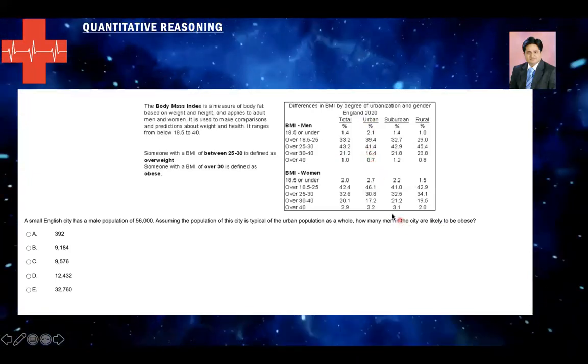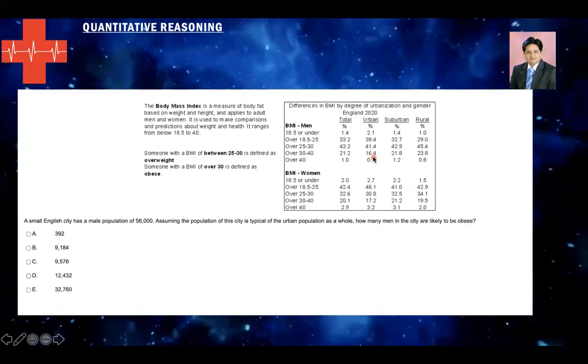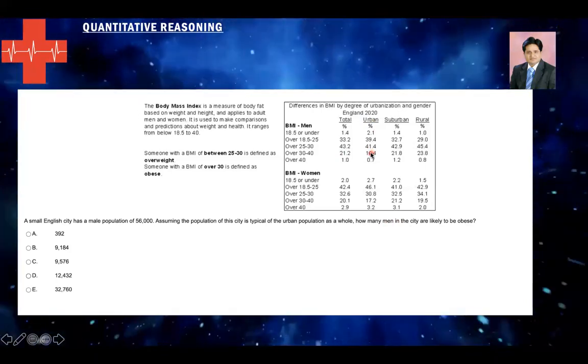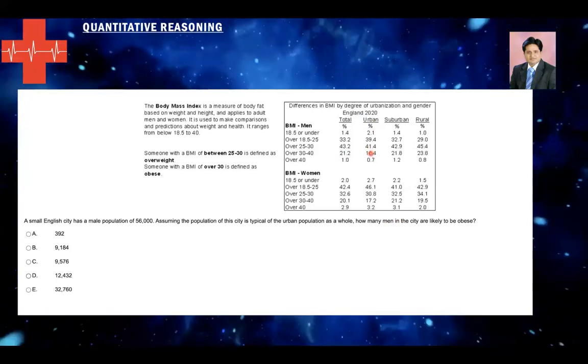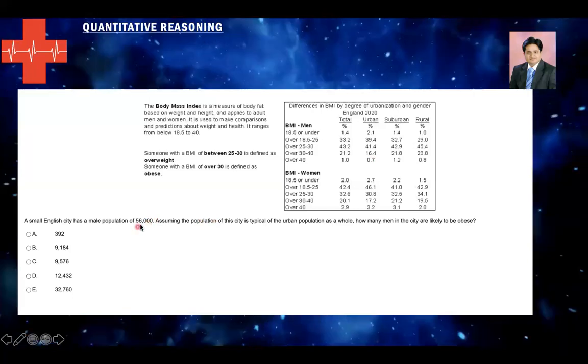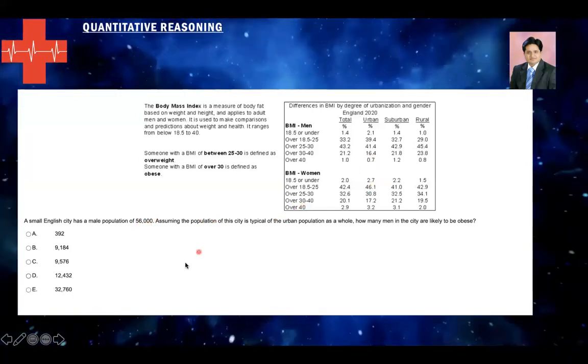If you add these two, you get 17.1, and you need to find 17.1% of 56,000.